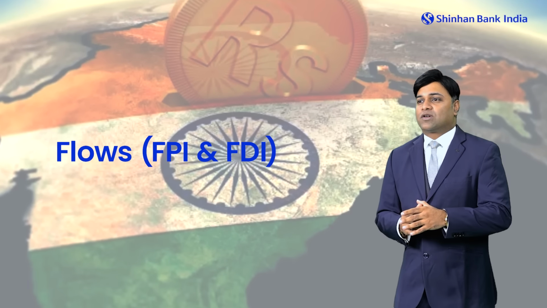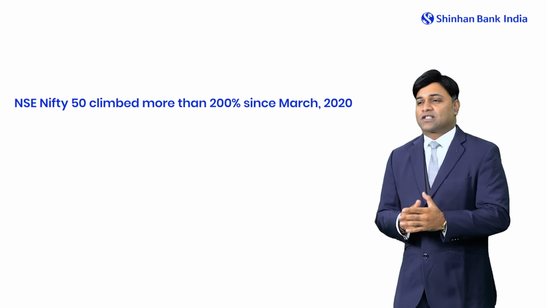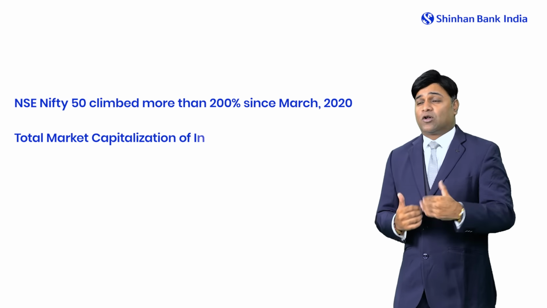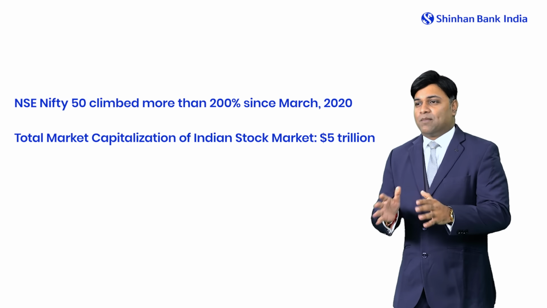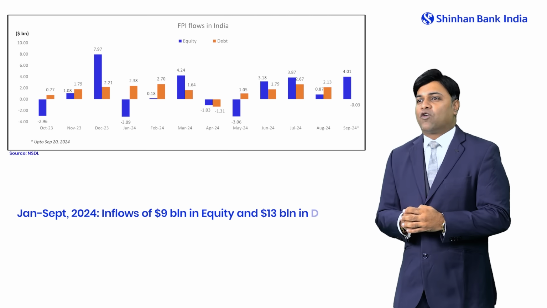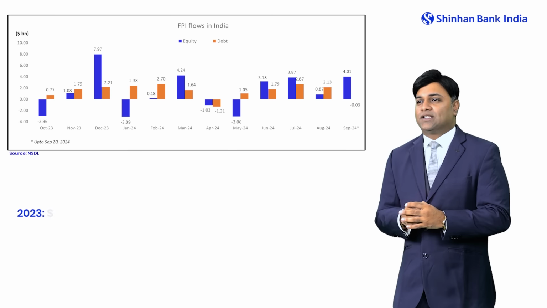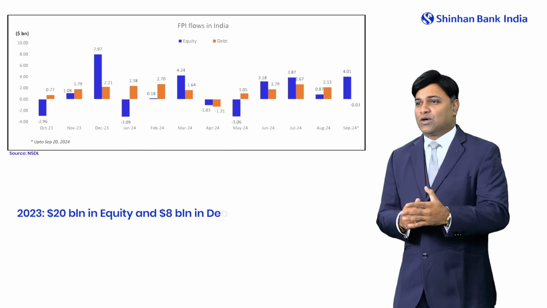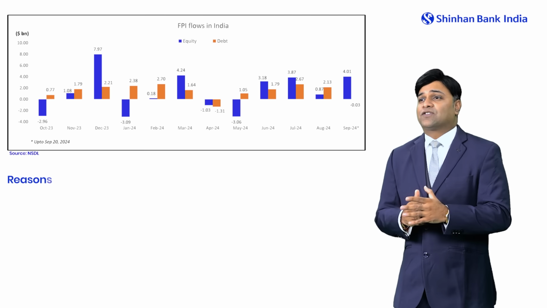If we talk about the pandemic, since March 2020 we have seen the index, that is NSE, the National Stock Exchange, NSE 50, growing more than 200%. The total market capitalization has also grown towards $5 trillion. If we break down into numbers, for 2024 FPI equity and debt, we have seen inflows of around $9 billion in equities and around $13 billion in debt for January to September 2024. In 2023, we saw inflows of $20 billion in equity and around $8 to $9 billion in debt. So overall, since last year, we have seen healthy flows.